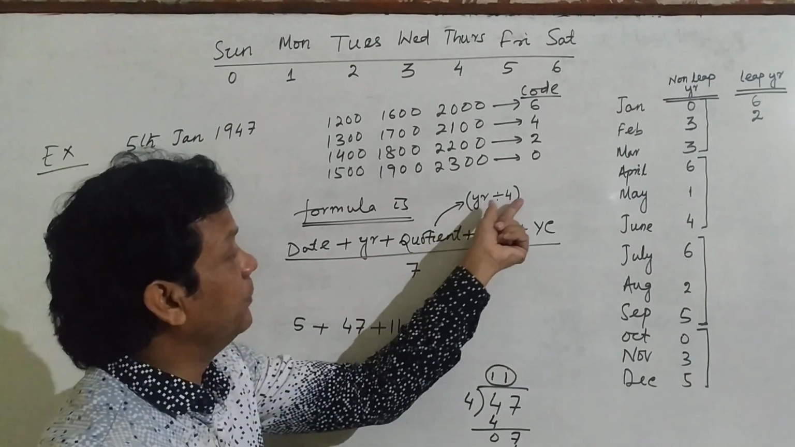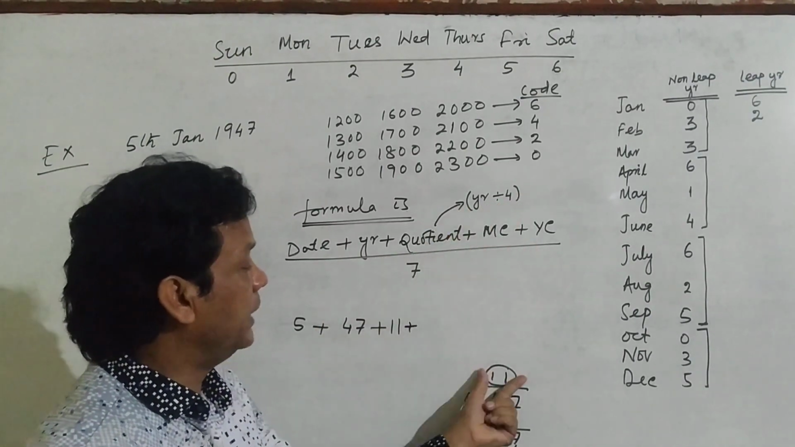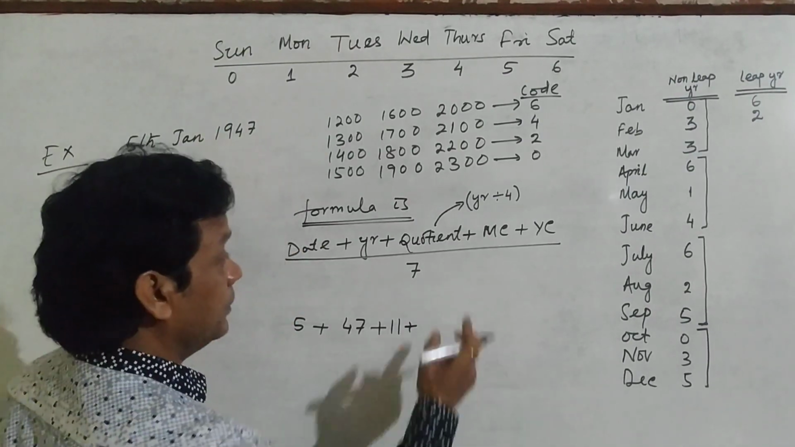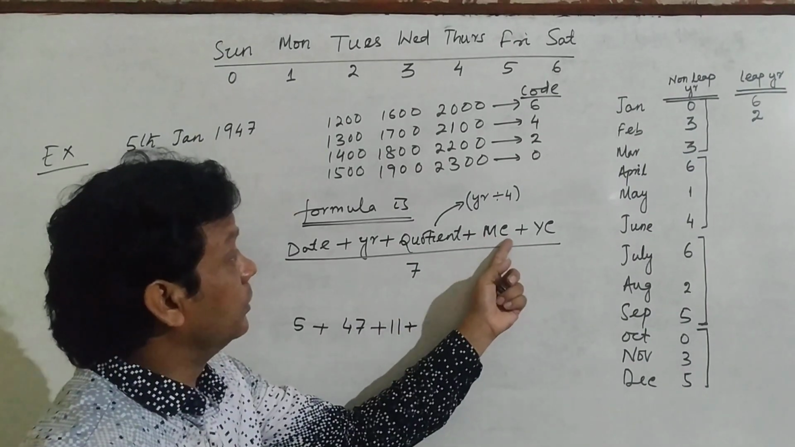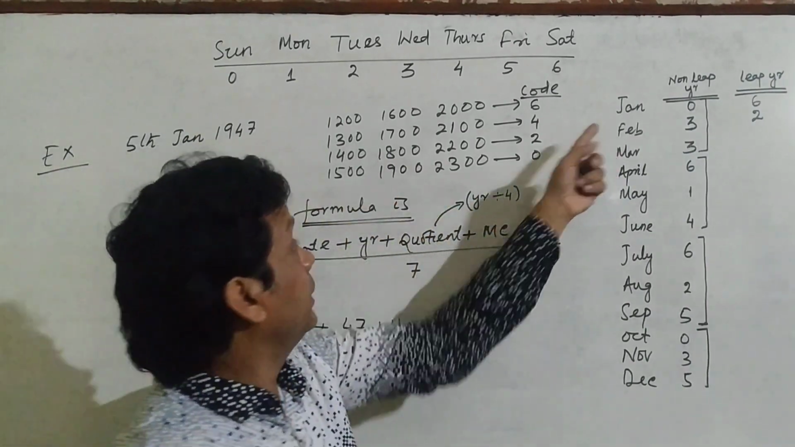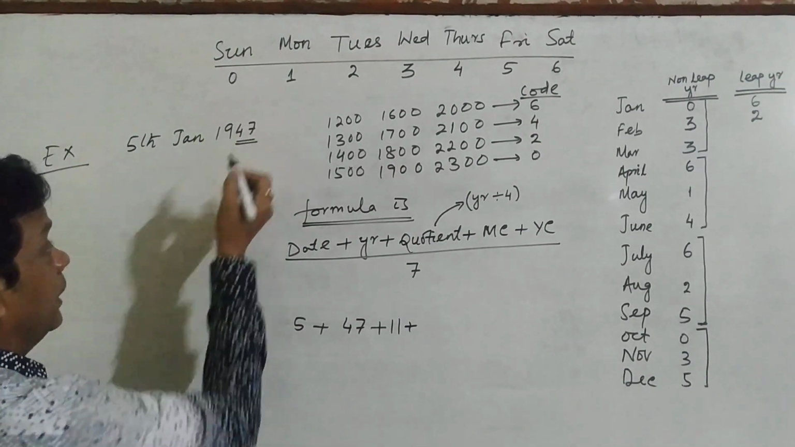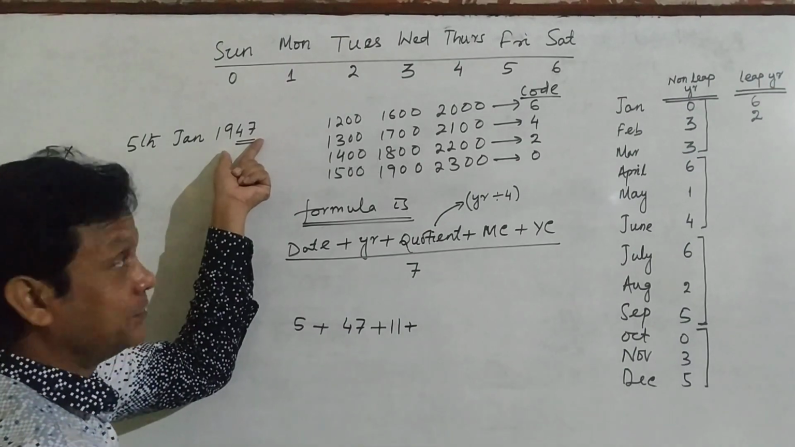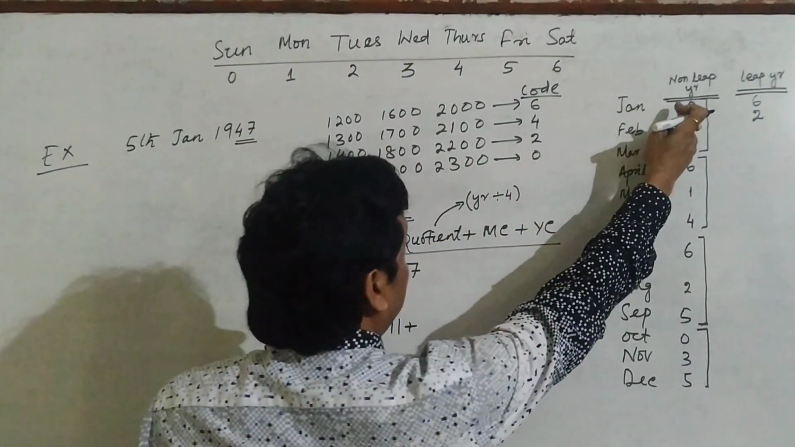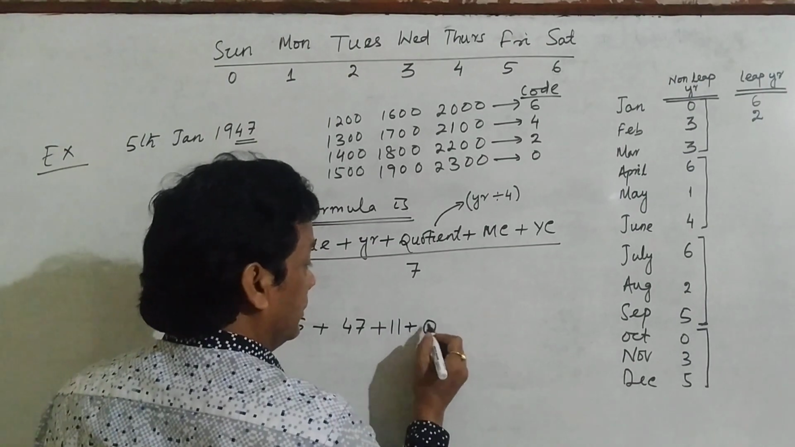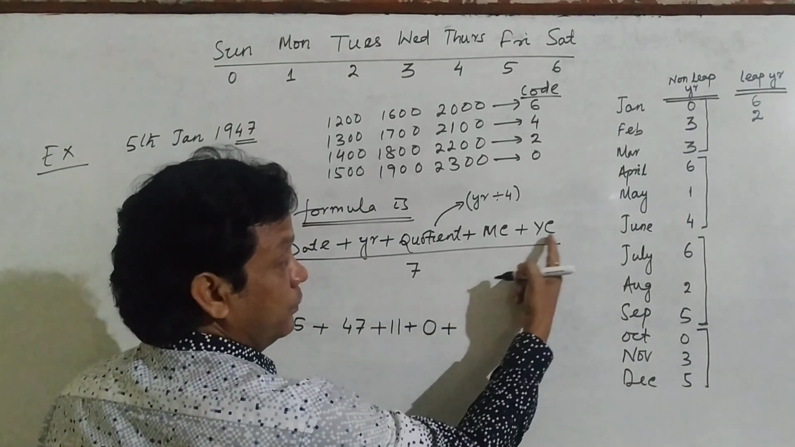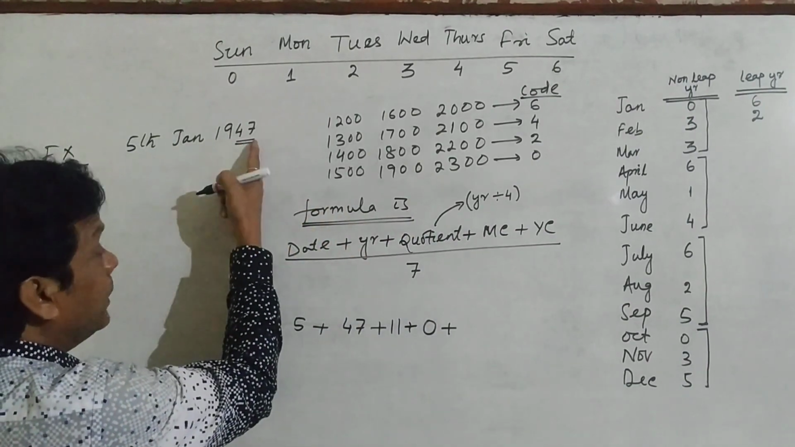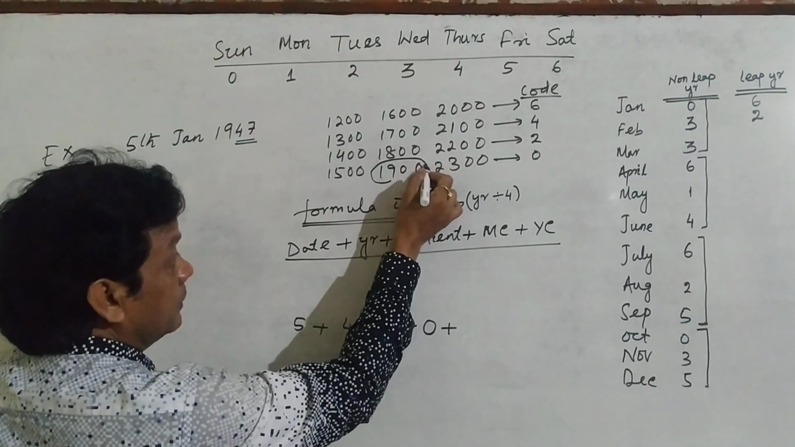Here, I have written year divided by 4. When the year is divided by 4, you should write the quotient. Okay, see here. And then the month code, MC. And your month is January. And whether this is a leap year or non-leap year, how to find out? Divide 47 by 4. It is not divisible by 4. That means it is a non-leap year. And for a non-leap year, the code for January is 0. So you should write 0 here. And the year code, YC means year code. And what is the year? 1947. So 1947, this one.